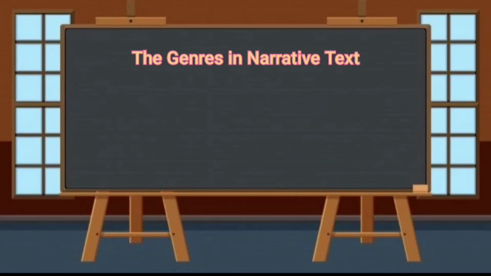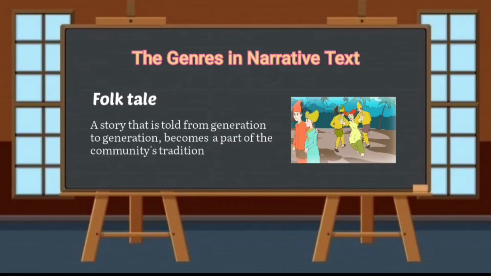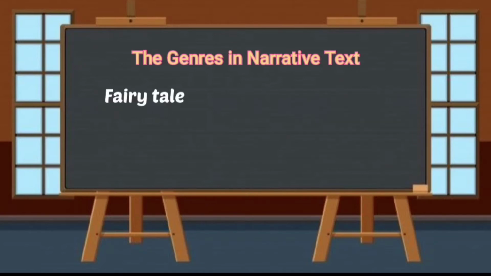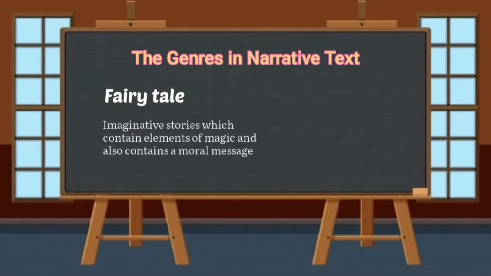Fourth is folktale. It's a story that is told from generation to generation so that it becomes a part of the community tradition. For example, Malin Kundang. The fifth is fairy tales. It's imaginative stories or children's stories which contain elements of magic or impossibility toward the characters and also contain a moral message.